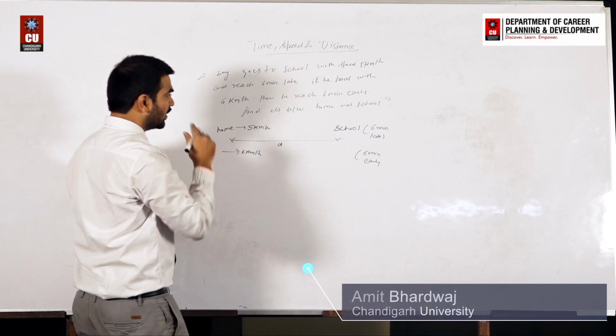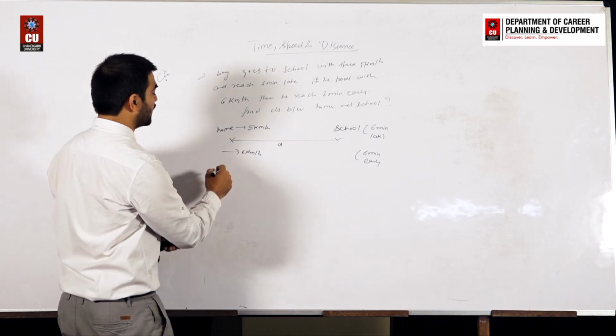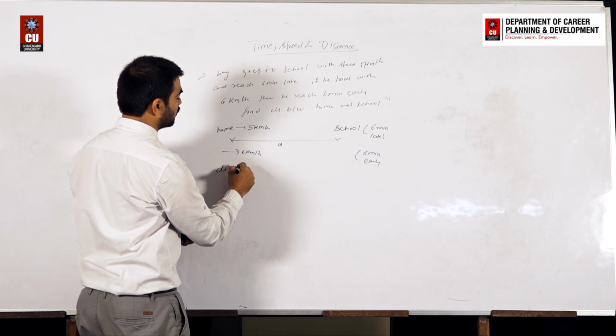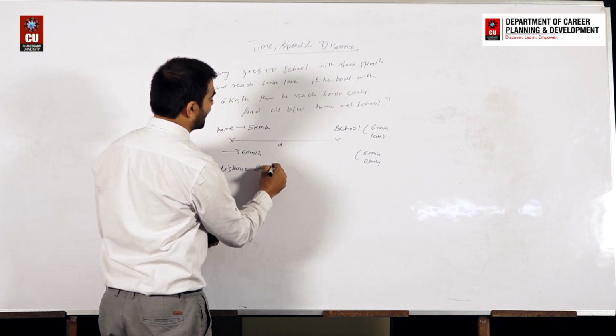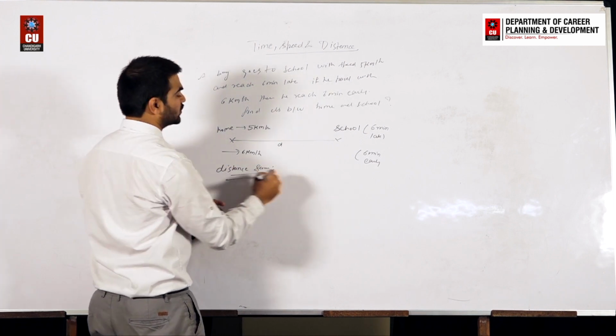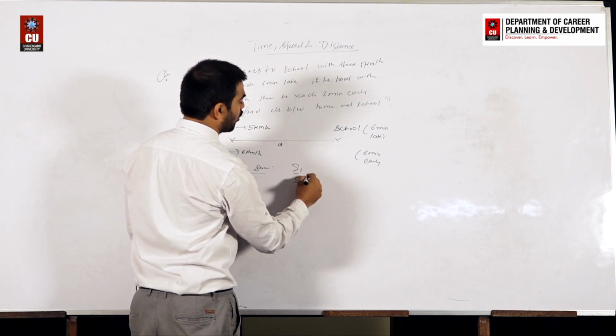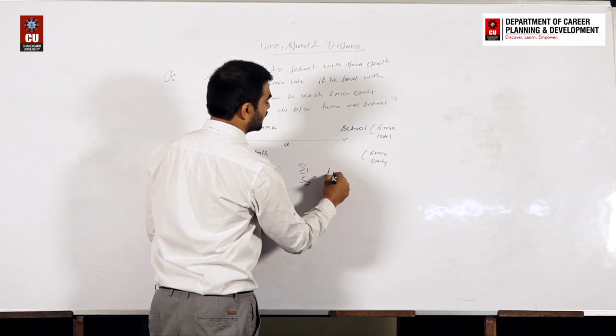Previously we studied the topic where the distance was the same. We remember that when the distance is the same, the speed ratio is always equal to the reciprocal of their time ratio.